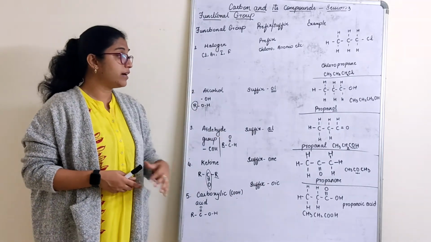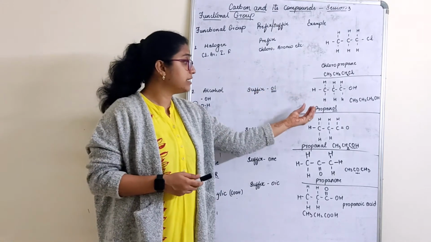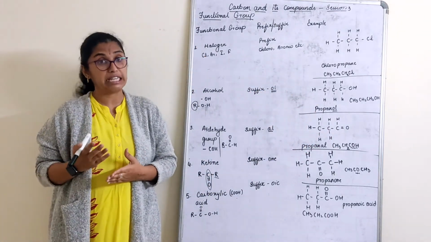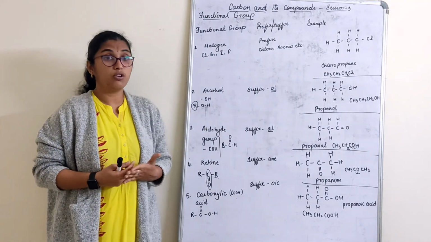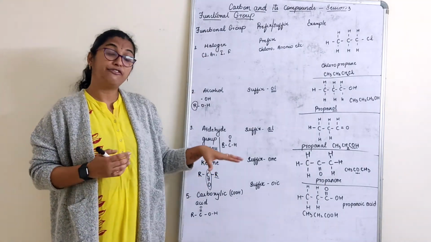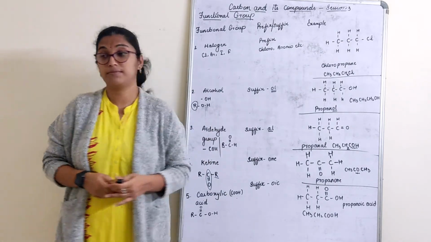Now based on this functional group, how we represent these homologous series, that is each part is represented or each part differs by a CH2 group. What is that CH2 group which is called a homologous series? We will just understand that. With that we complete functional group and then we have chemical properties on this.